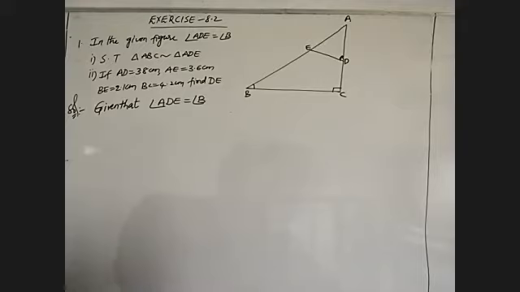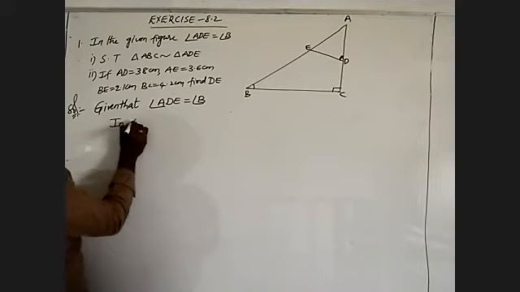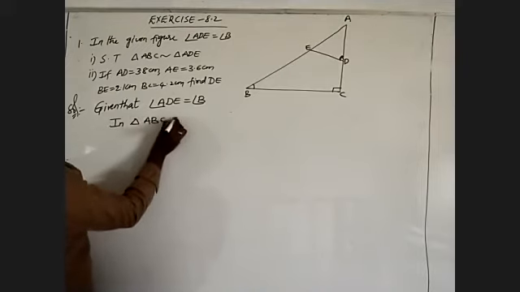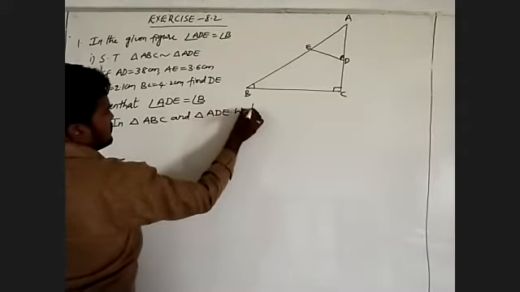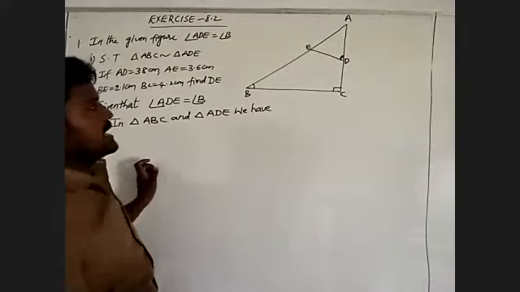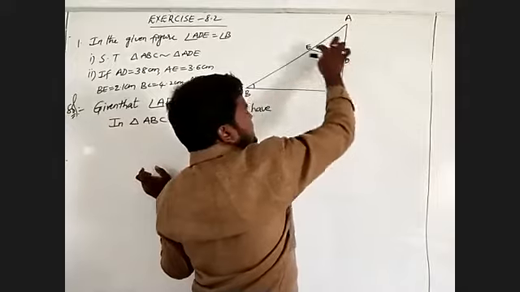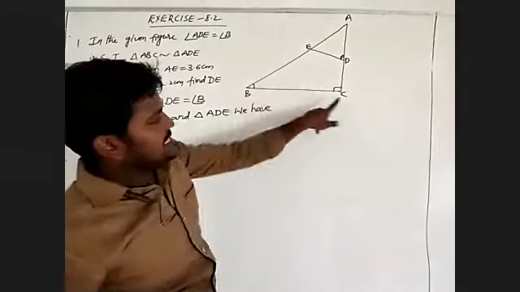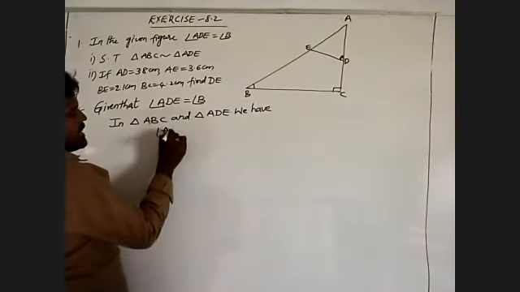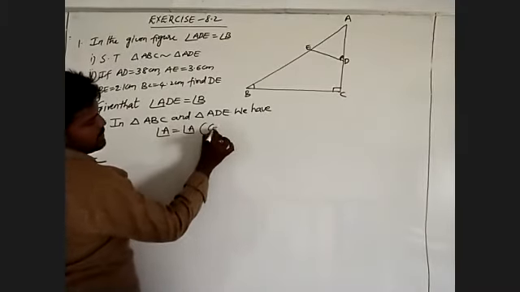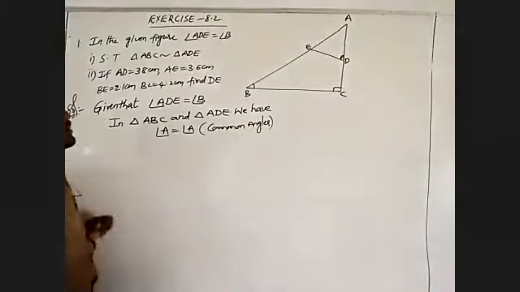I will take triangle ADE and triangle ABC. In triangle ABC and triangle ADE, we'll observe, starting with A, I will write angle A is equal to angle A. Here, by using the property, they are common angles.